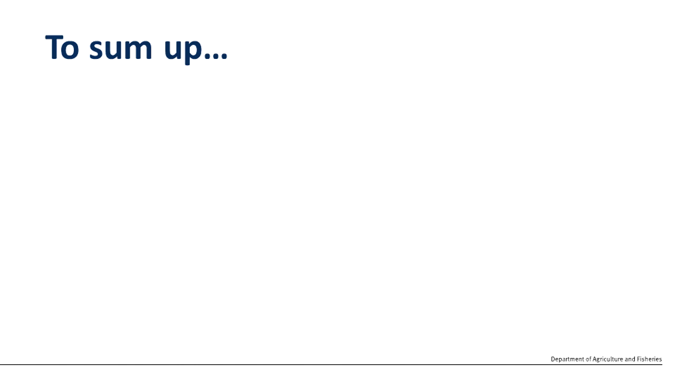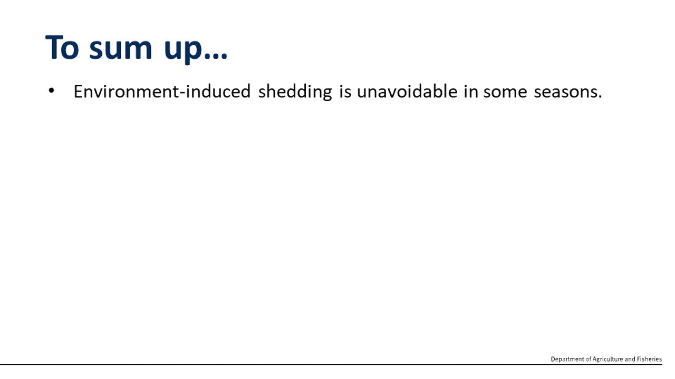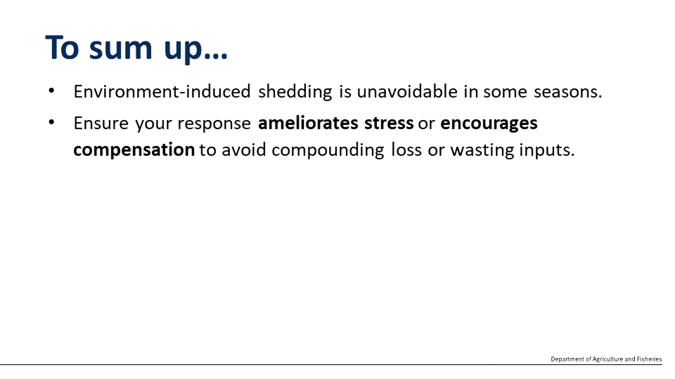So to sum up what we've talked about today, environment-related shedding is just unavoidable in some seasons. But what's really critical as a crop manager is to ensure that how you respond is working with the plant. So you either take steps to ameliorate that stress if possible, or encourage rapid compensation to overcome those shedding losses. And it's really key that you don't compound that loss or, importantly, waste inputs trying to ameliorate a loss that it might be too late to compensate for.